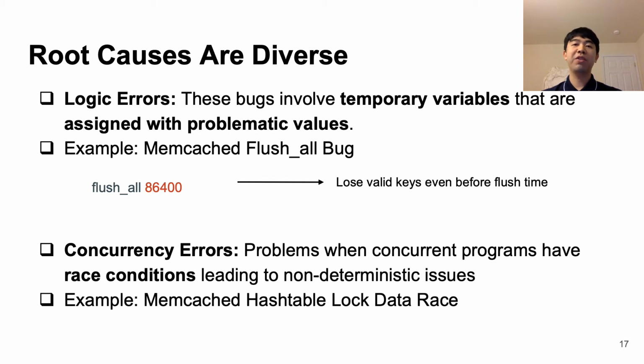Another root cause includes concurrency errors, which generally occur when concurrent processes have some form of race condition leading to errors. An example of this is Memcache's hash table lock data race, leading to the state of Memcache's rehashing flag to be an incorrect value.